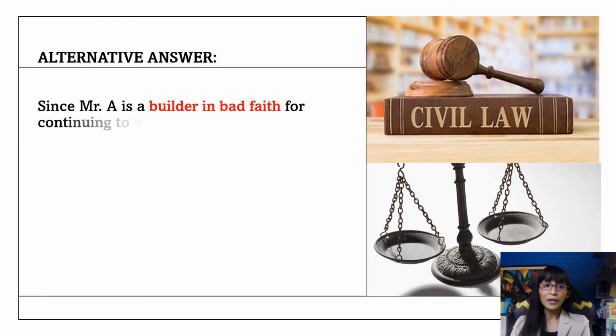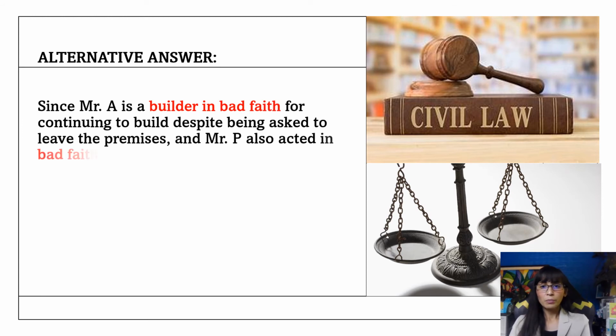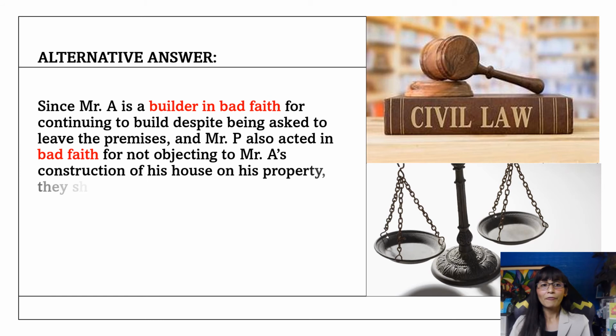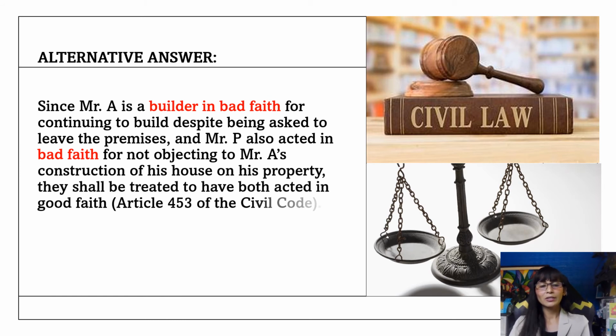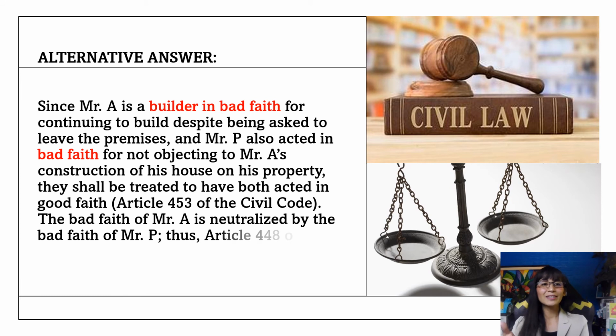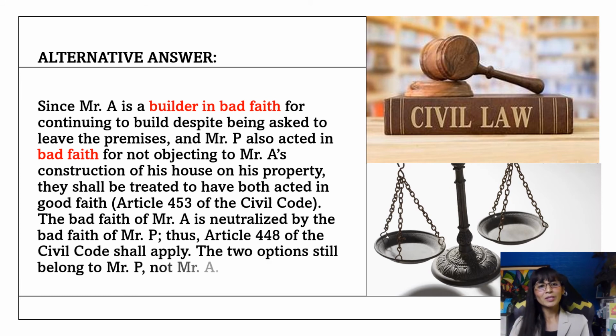There's also an alternative answer to that, which is a simpler one, since Mr. A is a builder in bad faith for continuing to build despite being asked to leave the premises, and Mr. P also acted in bad faith for not objecting to Mr. A's construction of his house on his property. Then they should be treated to have both acted in good faith. So, bad faith plus bad faith equals good faith. Their acts both have become neutralized, for both having acted in bad faith.